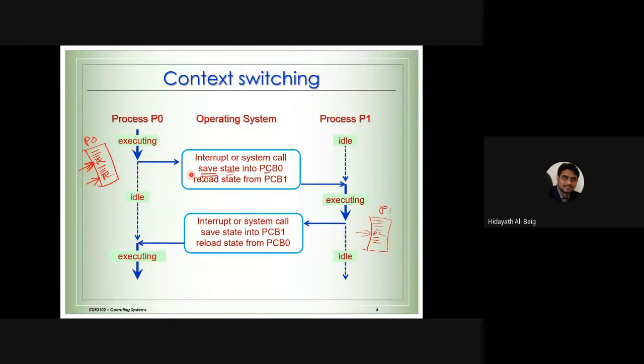But what is the main point we need to keep in our mind? We need to save what the previous process was doing, because we need to restart from the same location. We cannot go back and start from the beginning. For that reason, we need to remember what it was doing so that we can start from the same location, or reload from the same location. For that reason, we need to save. This is called context switching. So hope the points are clear.